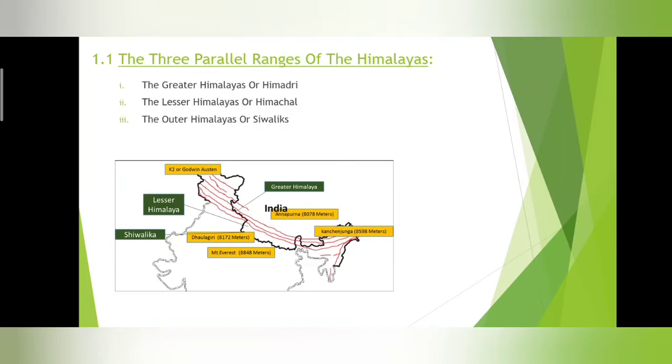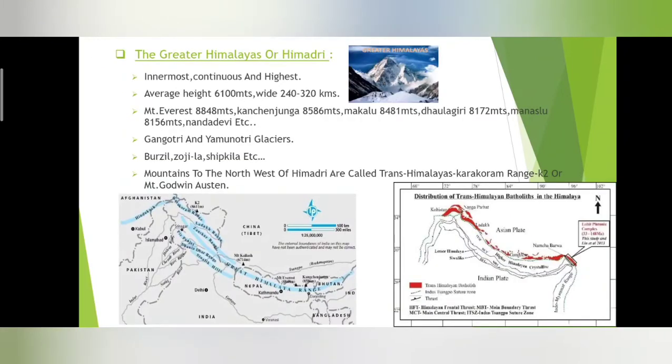Okay. So these are, again, another important 2-mark question. The three parallel ranges of the Himalayas: the Greater Himalayas or Himadri, the Lesser Himalayas or Himachal, and the outer Himalayas or Shivaliks. Yes. Now let us discuss the Greater Himalayas or Himadri.